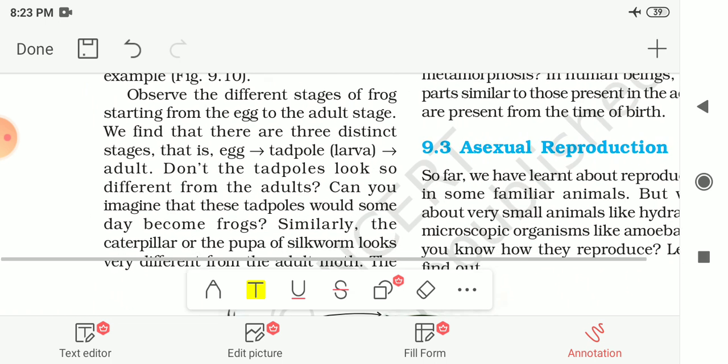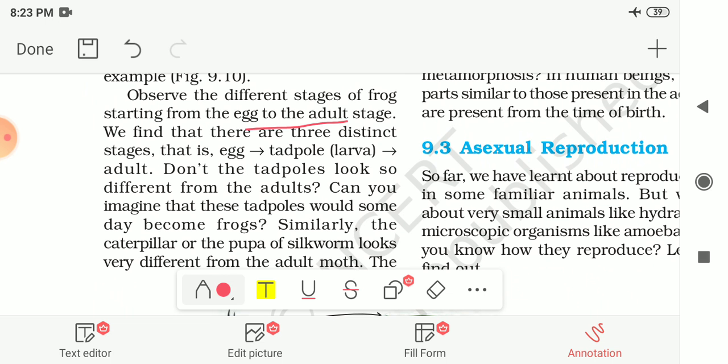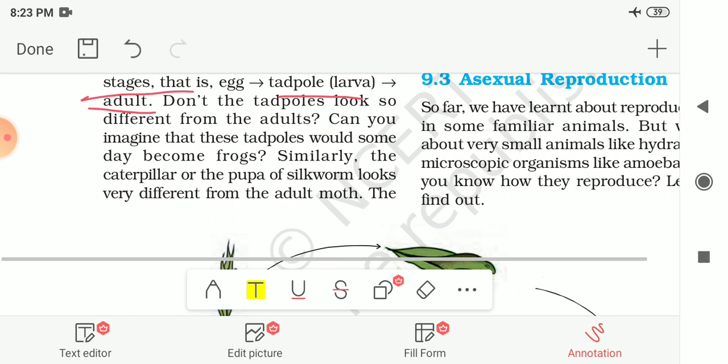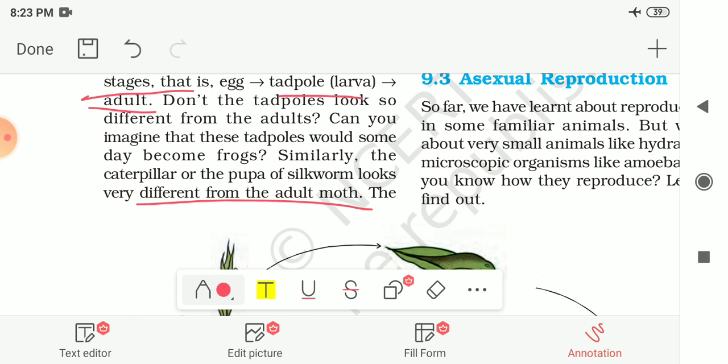Now observe the different stages of the frog, starting from the egg to the adult stage. We find that there are three distinct stages: egg, then the tadpole, or you can also call it the larva, and the last one is the adult frog. Doesn't the tadpole look so different from the adult? Let us see this in the figure. Can you imagine that these tadpoles will someday become frogs? Similarly, the caterpillar or the pupa of the silkworm looks very different from the adult moth.